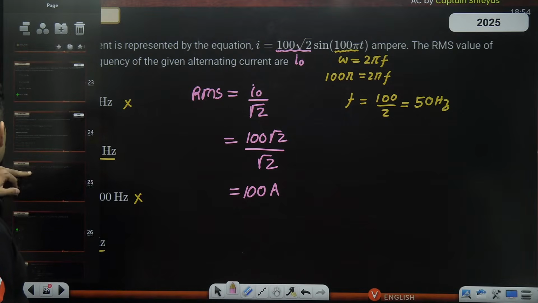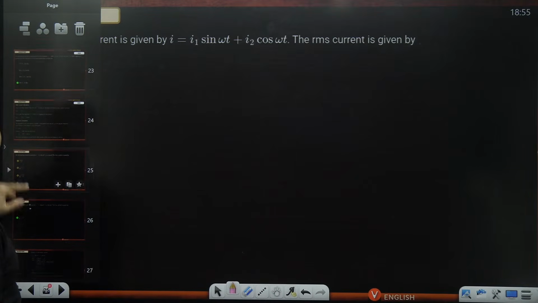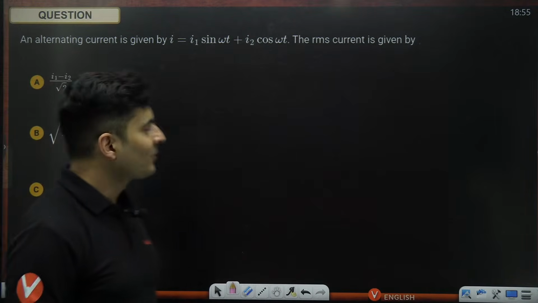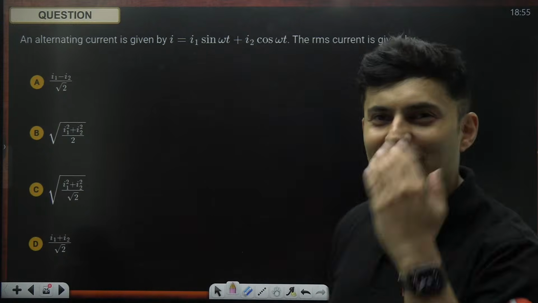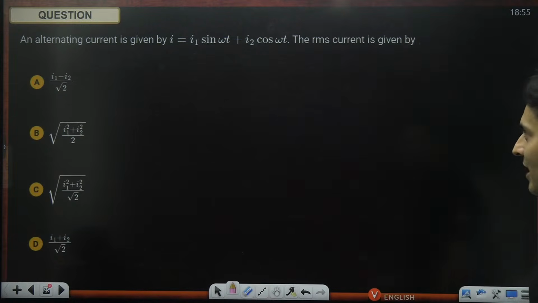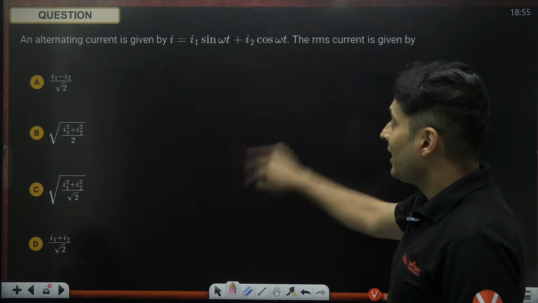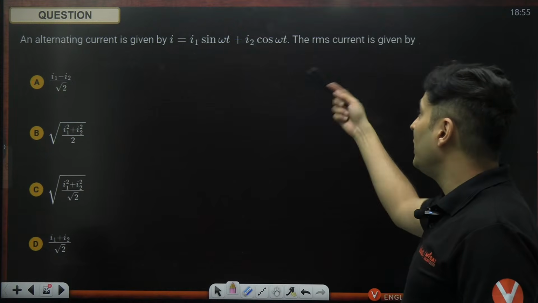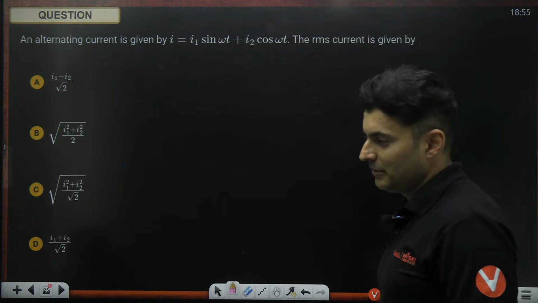Now let's go to the next question. Now you're getting a hang of it. And now comes a bouncer question. Look at this. This is what will happen, right? And this type of questions have come in JEE Mains. Current is I1 sin omega t plus I2 cos omega t. What is the RMS current given?